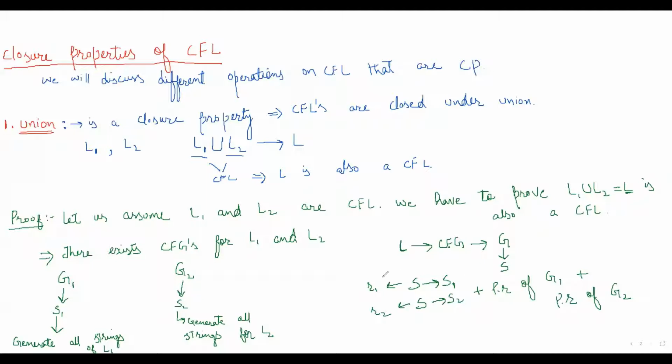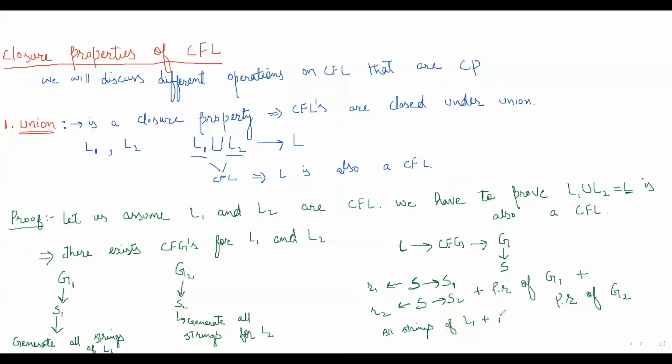So let's see what this particular grammar will generate. From S, it will generate S1, and we know S1 generates all strings of L1. So this grammar will generate all strings of L1. Plus there is another rule, S gives S2, and we know S2 generates all strings of L2.